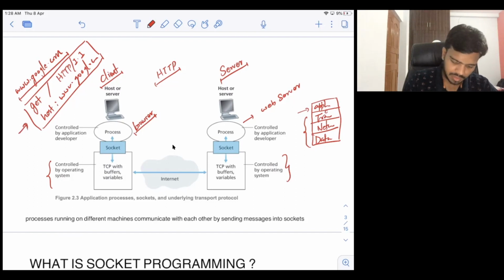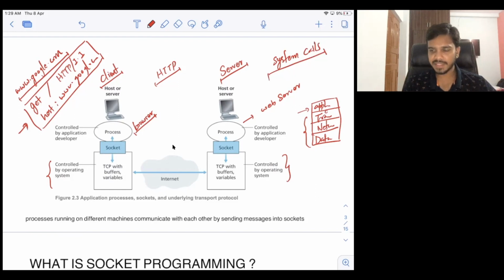Once you have entered google.com, this data will be created by the browser itself. Now it will create a new socket, because a socket is the intermediary through which it can tell the kernel, okay, I want to send this data. And if you remember from my operating system videos, if you want to talk to the kernel, you have to use system calls. It is the kernel's responsibility to send this data. There are different modules in the kernel which perform this operation of sending the data.